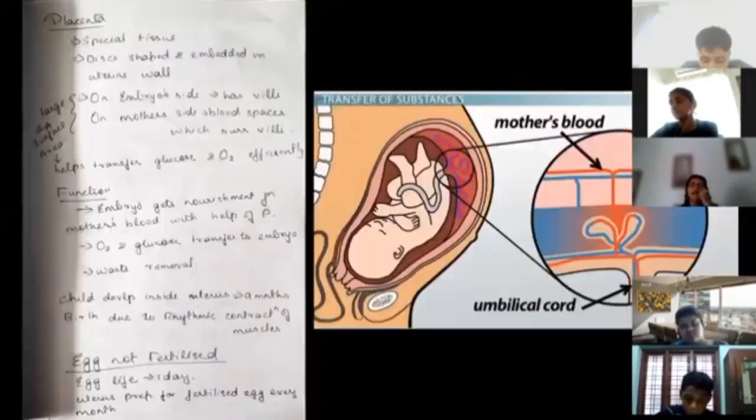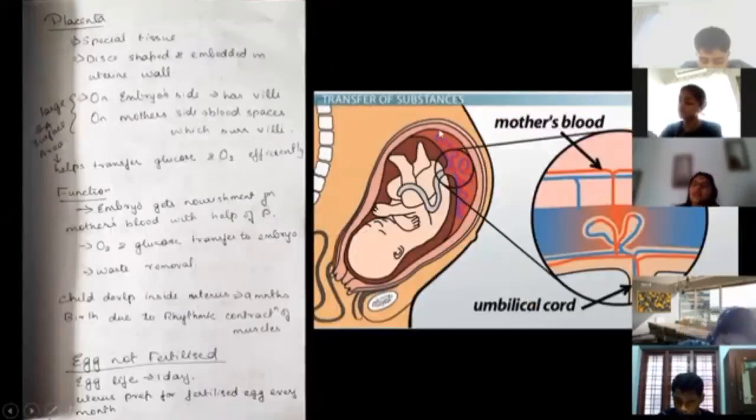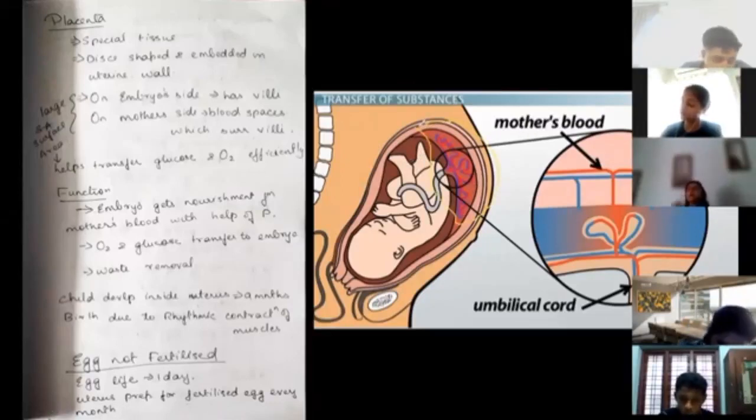Okay, now what happens once the baby is embedded in the uterus? There is a special tissue which is going to be developed. This is an extremely important question regarding placenta. A special tissue is going to be formed, ladies and gentlemen, in order to connect the baby to the mother. Okay, this is known as placenta.